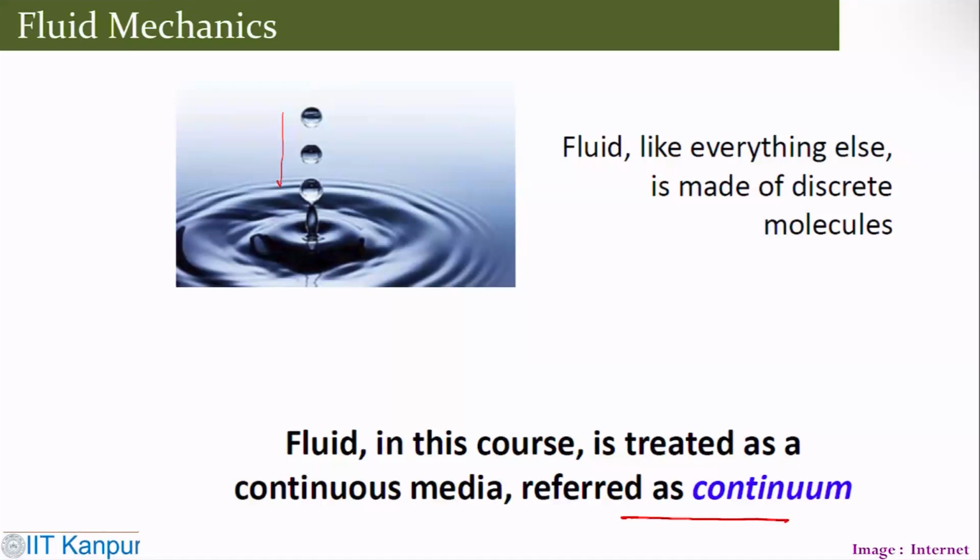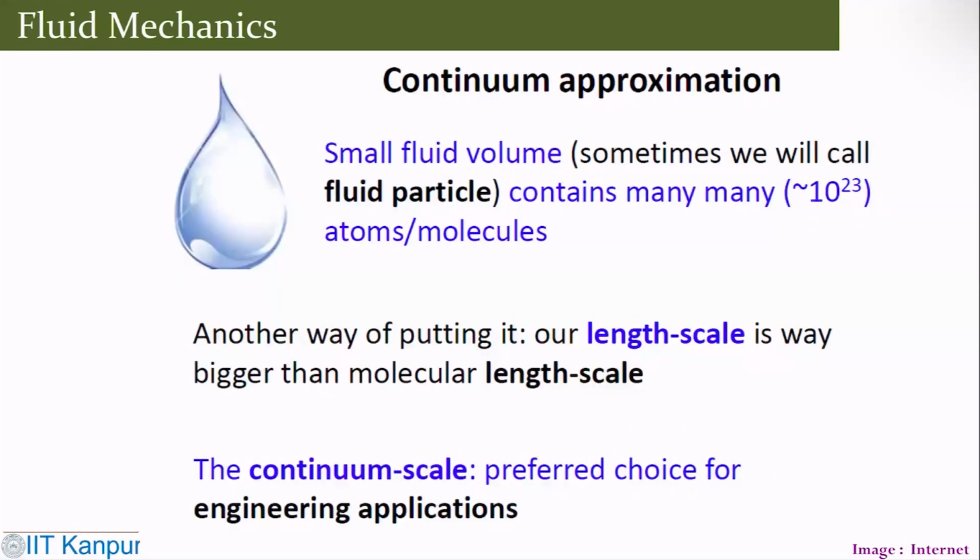If you look at the continuum approximation, a small fluid volume, sometimes called a fluid particle, contains many atoms or molecules.